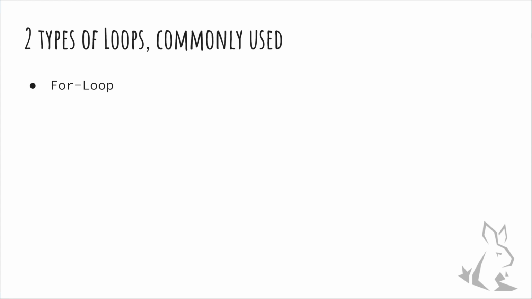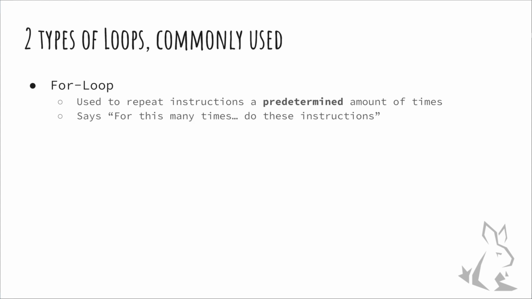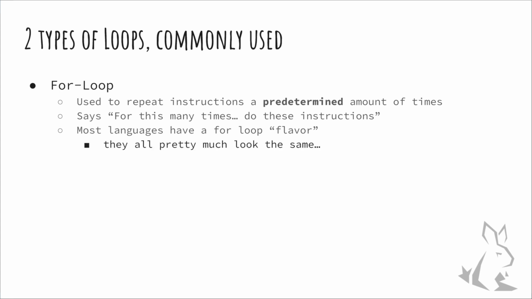Usually a for loop refers to a loop that has a predetermined number of times to be run, meaning you only use a for loop when you know exactly how many times you need some behavior to be repeated. Most languages have a flavor of a for loop, and actually in most languages, the syntax of that for loop looks the same. I'll show you JavaScript's version in this tutorial, of course, but you'll probably recognize it when you see it anywhere. So let's look at the example structure of a for loop.